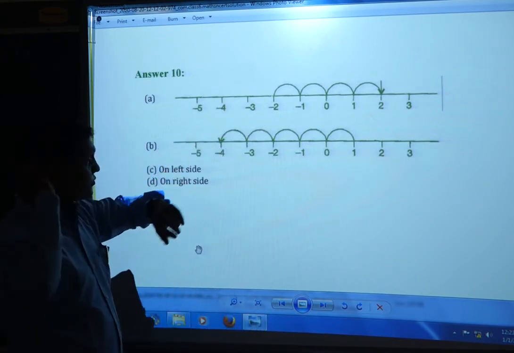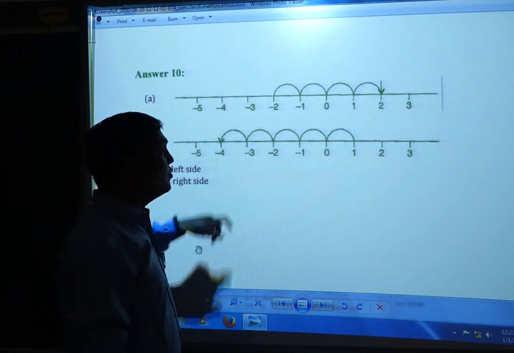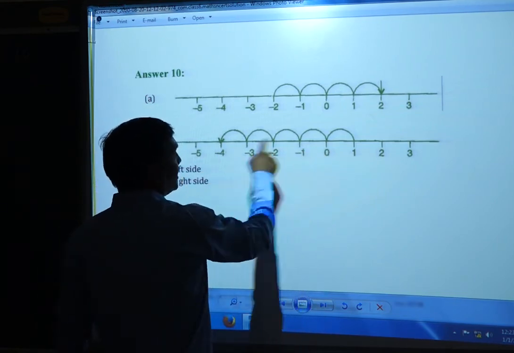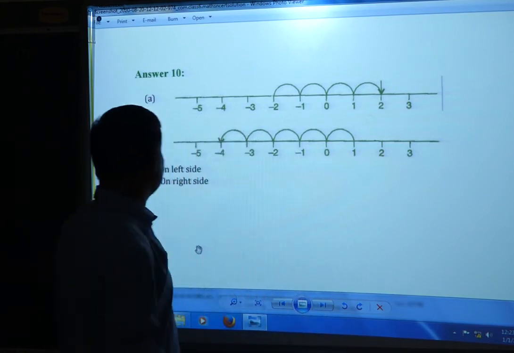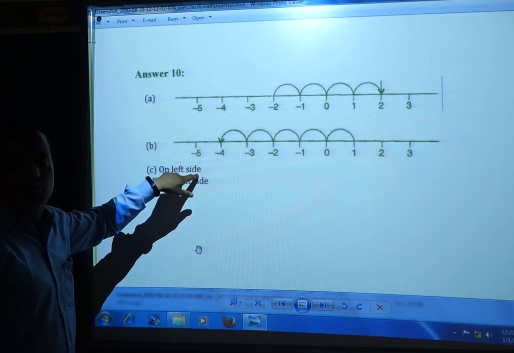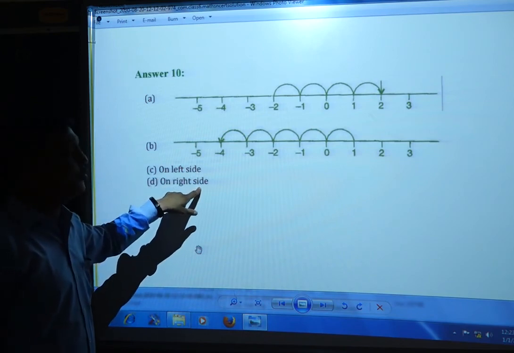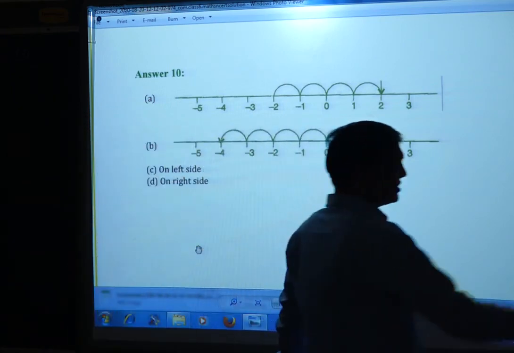B question. If you are on 1 and you want to reach minus 4, how many steps do you have to move? 1, 2, 3, 4, 5 steps you have to move, and you have to move in the left direction. Next, you have to move to the left side. And here you have to move to the right side. C question and D question. So these are the answers.